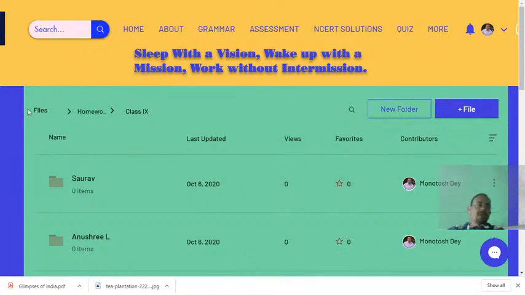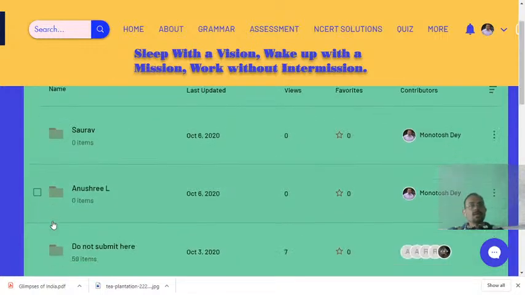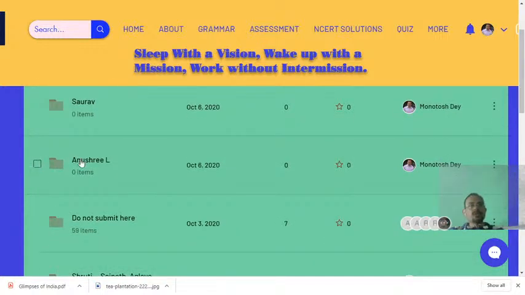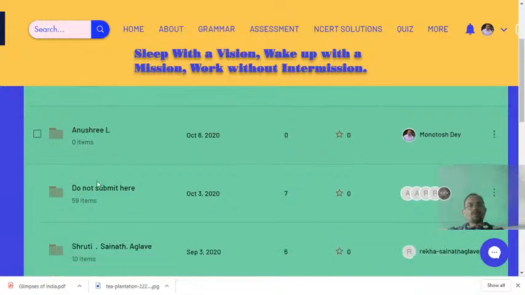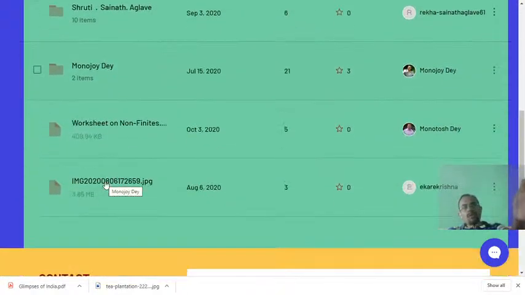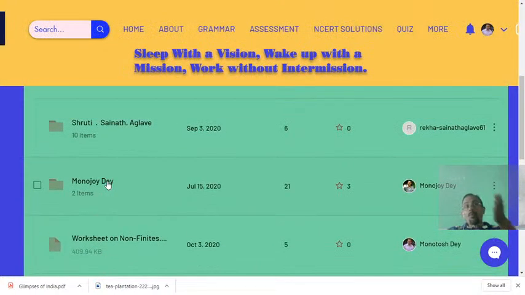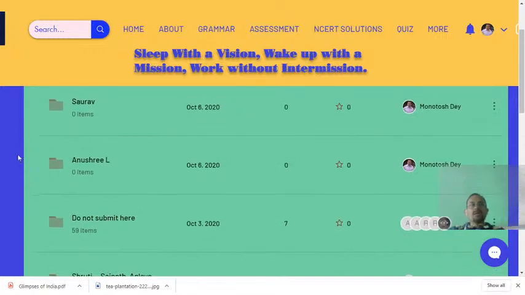After you land on this page, you check out for this box. Because there are so many items, you might feel confused where to go. Understood? So you check out the box.